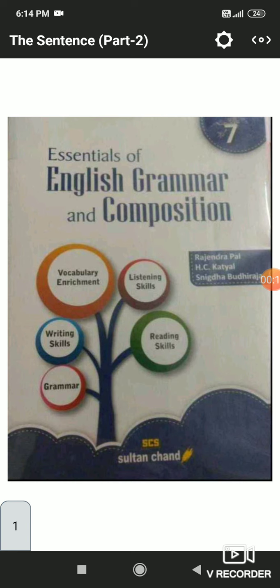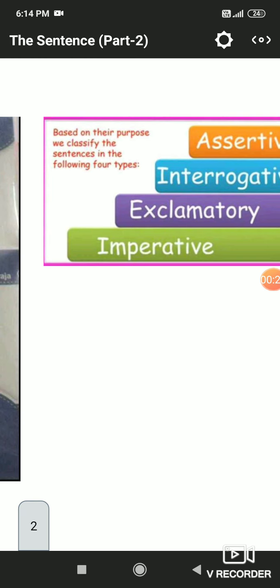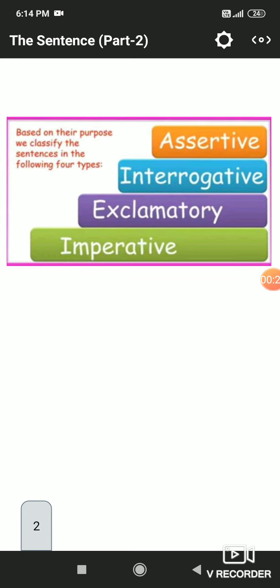Today I am back to discuss the remaining part of our first chapter of our grammar book, Essentials of English Grammar and Composition. And the name of the chapter is The Sentence. In the previous video, we discussed three of the four kinds of sentences: assertive, which is also known as declarative, exclamatory, and imperative. Today we will discuss in detail interrogative sentences and their subclassification.